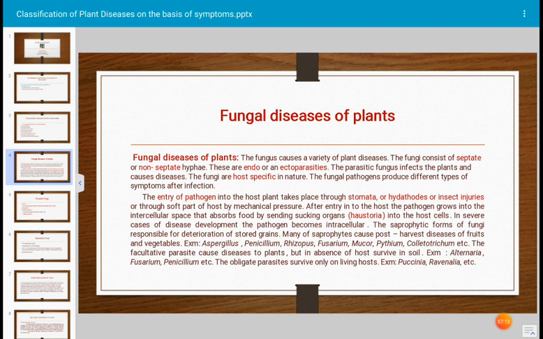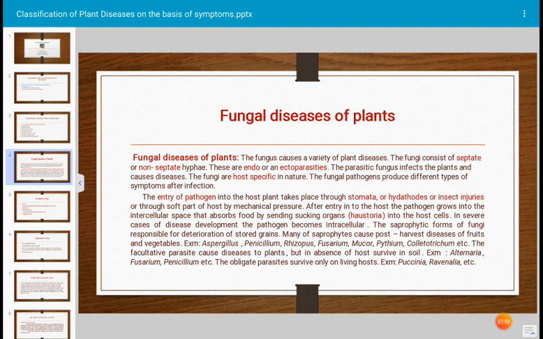In this way, the entry of the pathogen takes place inside the host. After entry, the pathogen grows between the cells; those hyphae are intercellular hyphae, and they absorb food material by sending food-sucking organs called haustoria. Haustoria are specific for different types of fungi, and there are different shapes of haustoria produced by fungi. In severe cases of disease development, the pathogen becomes intracellular.